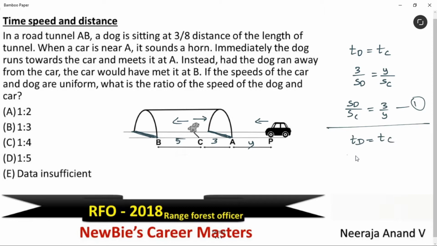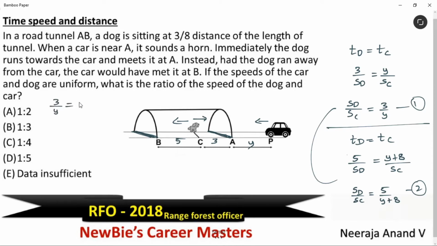Now, what is the distance covered by the dog? 5 meters with the speed SD. And check about the car: Y meters first, plus 8 meters, the length of the tunnel, divided by SC. I hope this is clear. Let's take the ratio now. SD by SC is equal to 5 by Y plus 8. This is equation 2. See, LHS are the same, no? You can equate these RHS. Let's write it here. 3 by Y is equal to 5 by Y plus 8.